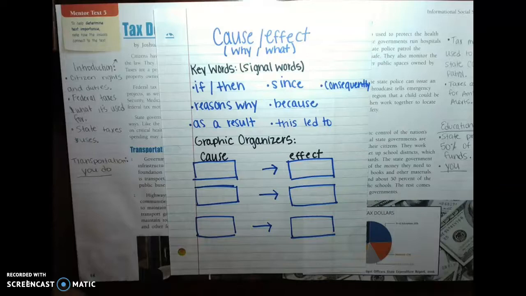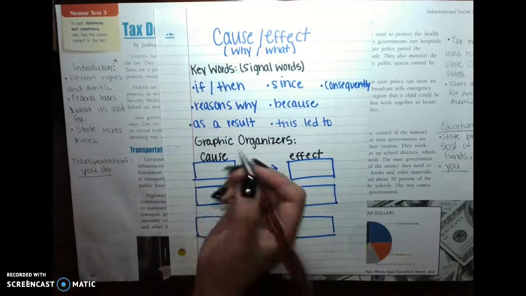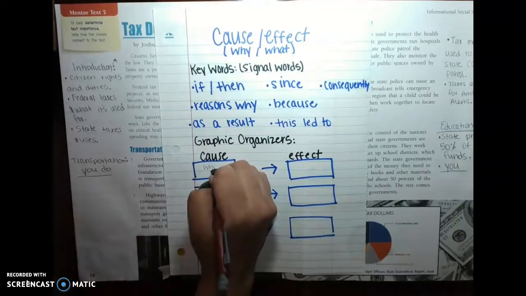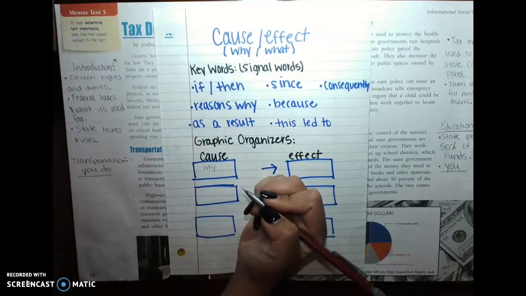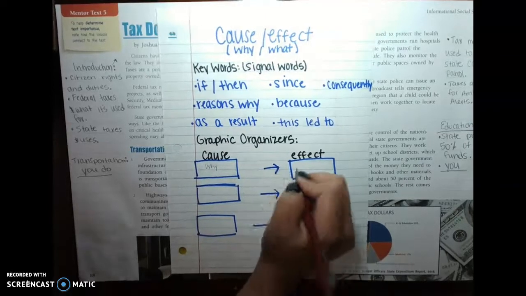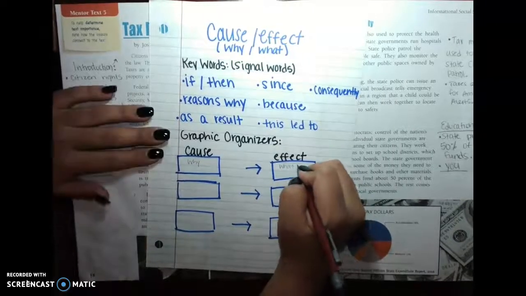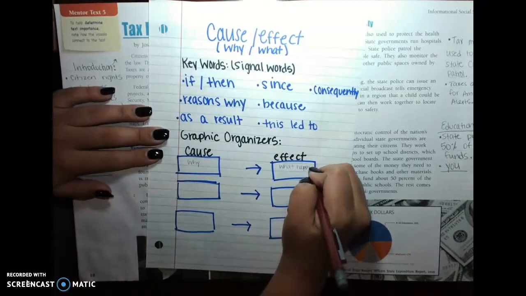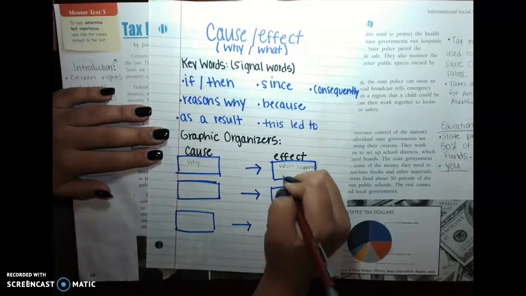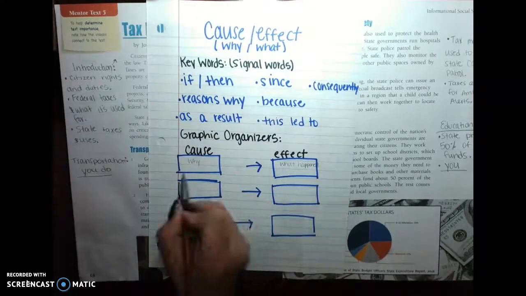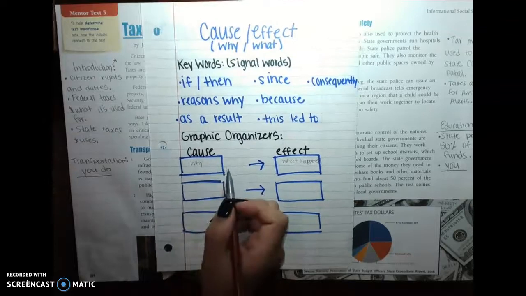Remember that cause is why something happened, and the effect is what happened because of it. So this is our why, and the effect is what happened. So what happened as a result of the cause.